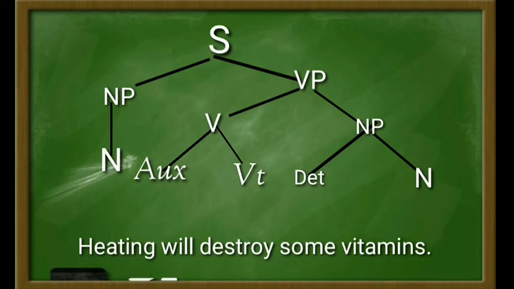The verb here consists of an auxiliary, such as the word will, and then the transitive verb, which is the word destroy. And then the noun phrase falls into two again: determiner and noun. The determiner is the word some, and the noun is the word vitamins.